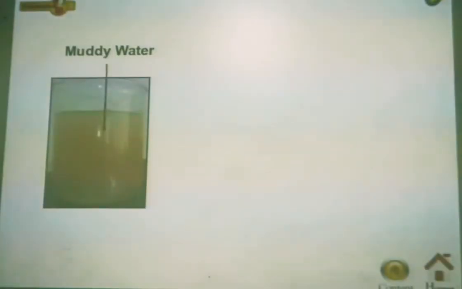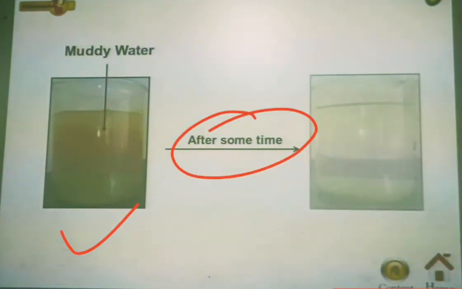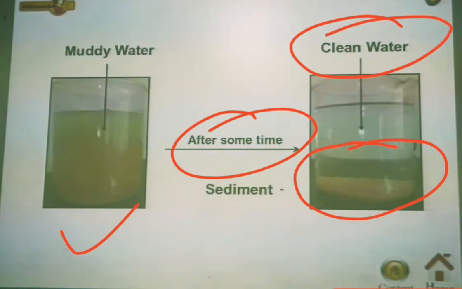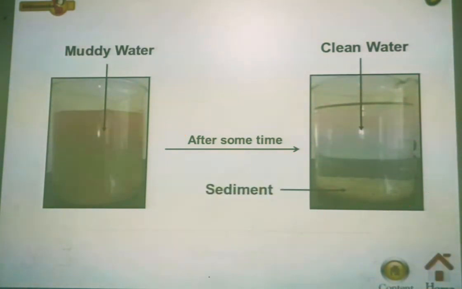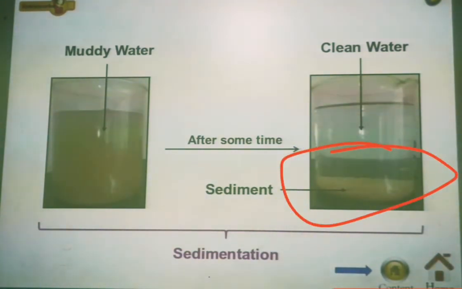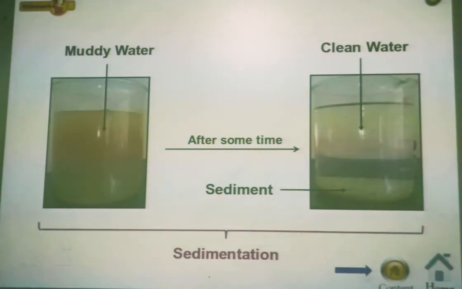So what will happen if you take any muddy water and leave it for some time? The mud particles will settle at the bottom, and at the upper side you will get the clean water. The particles which have been deposited at the bottom are called sediment, and the process is called sedimentation. So what is the process of sedimentation?